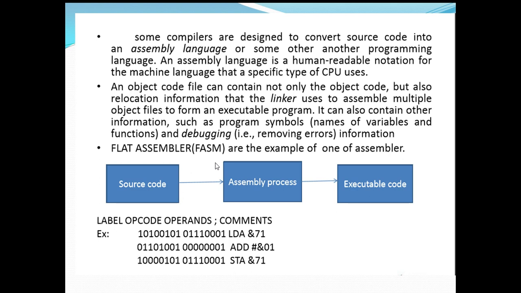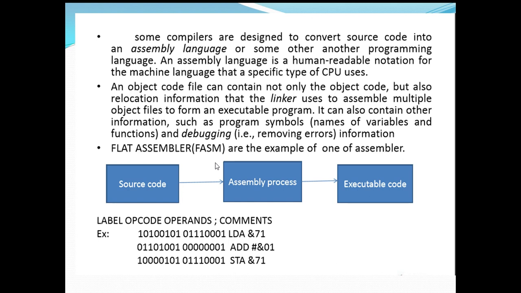An object code file can contain not only the object code but also relocation information that the linker uses to assemble multiple object files to form an executable program. So although your program is written at different places, they all should be clubbed together.